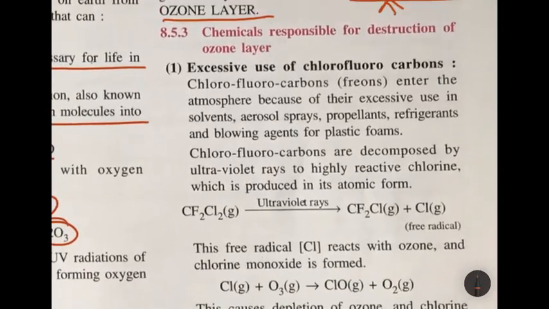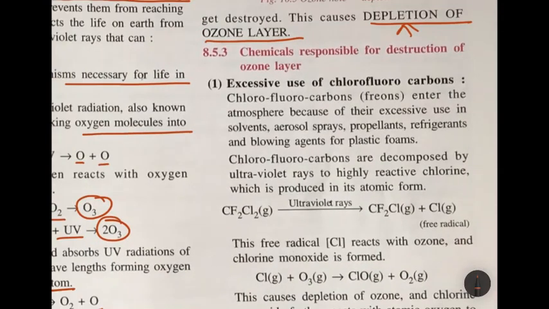Now, the chemical responsible for destruction of ozone layer is the excessive use of chlorofluorocarbons. Chlorofluorocarbons, CFC, also known as freons, enter the atmosphere because of the excessive use in solvents, aerosol sprays, that is deodorants you use, propellants, that is this HIT and all we use for insect repellents, refrigerants, and blowing agents for plastic foams.